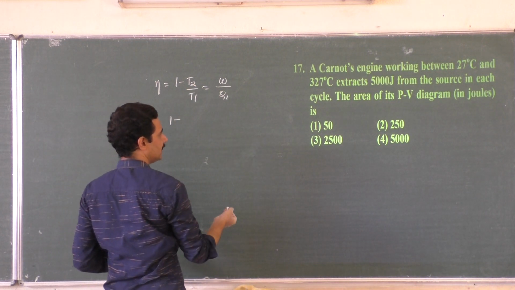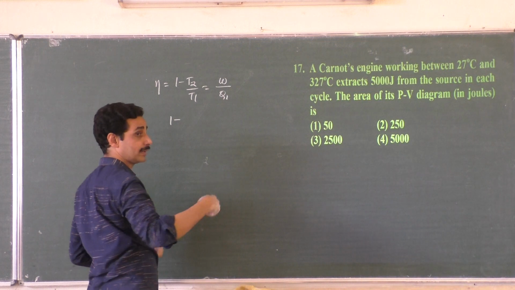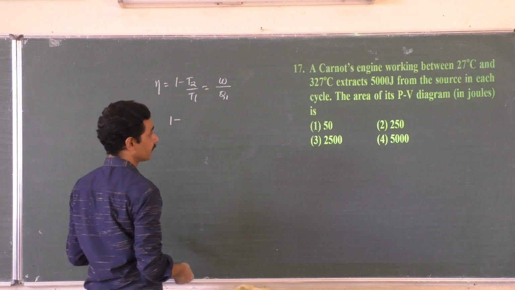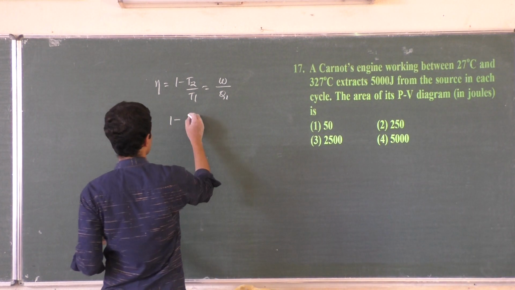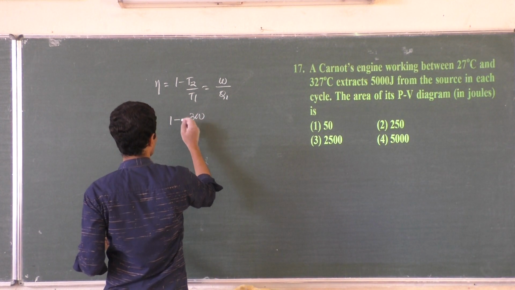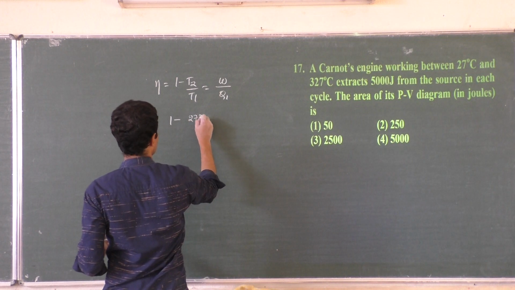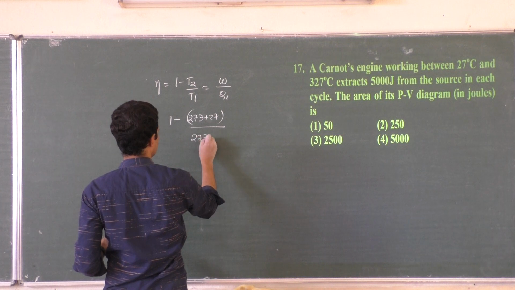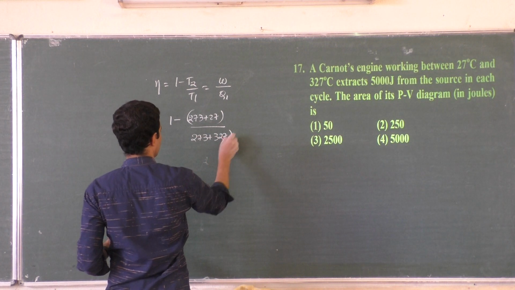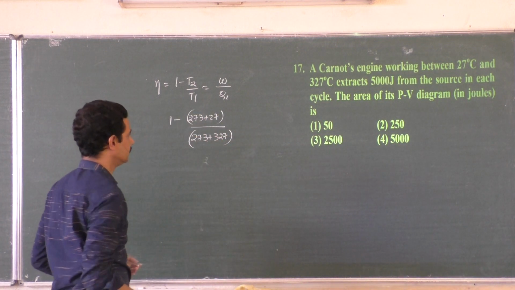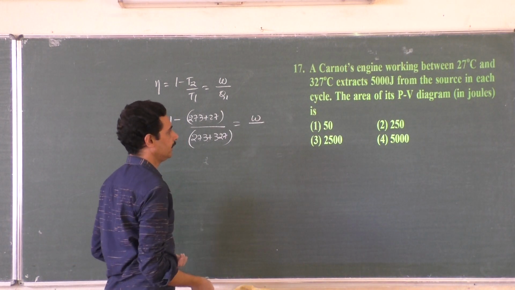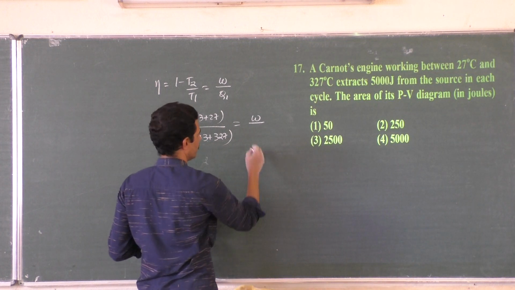T2 is the lower temperature of the cold reservoir. Cold reservoir is at 27, that means 300. We write 273 plus 27 by T1, 273 plus 327, the hot reservoir T1, is equal to work done, that is what is needed, by heat energy absorbed, 5000.